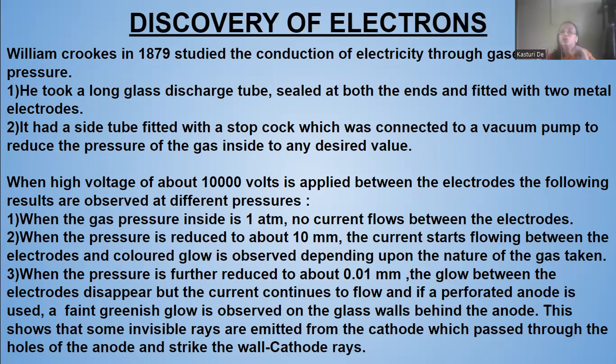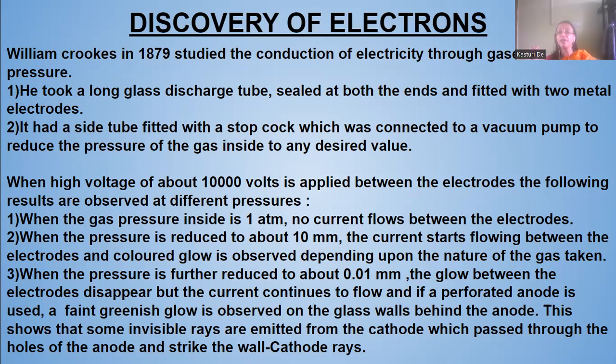So at 1 atmosphere, no current flow; at 10 millimeters, the current started flowing with a colored glow depending on the gas used; at 0.01 millimeter, the glow vanished but the current continued to flow.